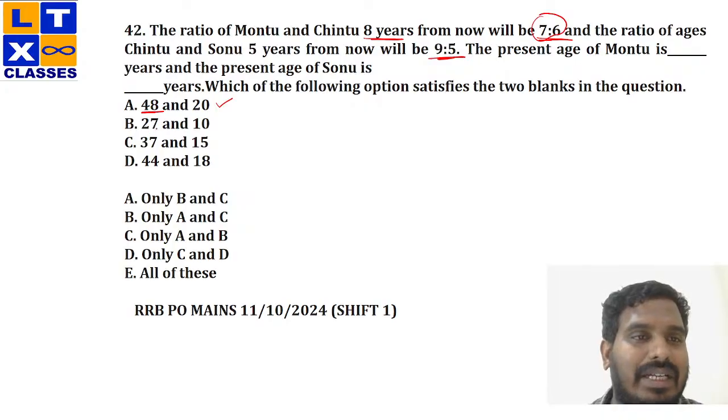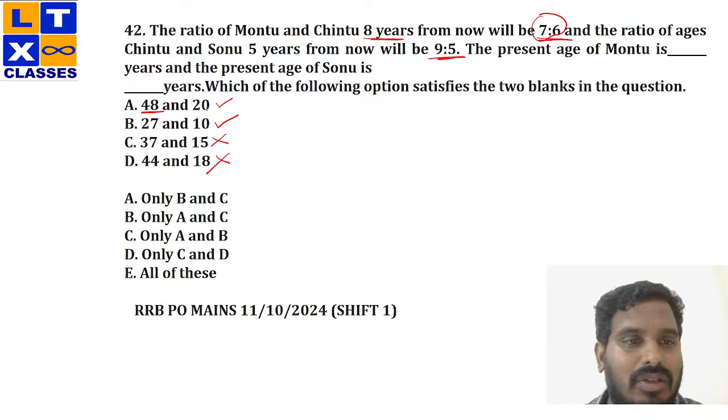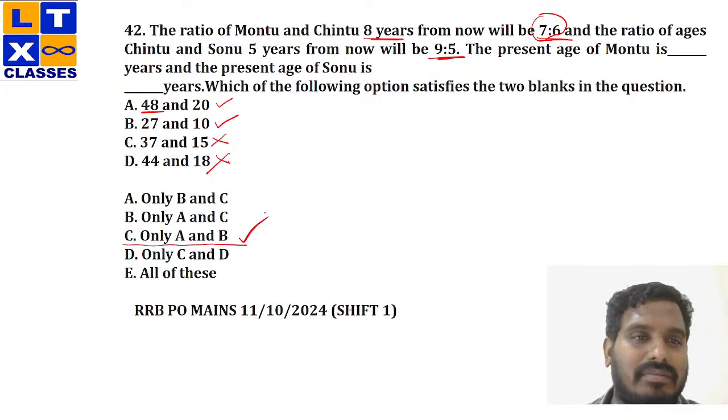So 27 plus 8, which is 35. This is also a 7 multiple. 37 plus 8, this is 45, which is not a 7 multiple. 44 plus 8, 52, which is not a 7 multiple. Okay. Now, you need not check the second value also. Why? Because with the A and B combination, I have only one option, so that will be my answer.